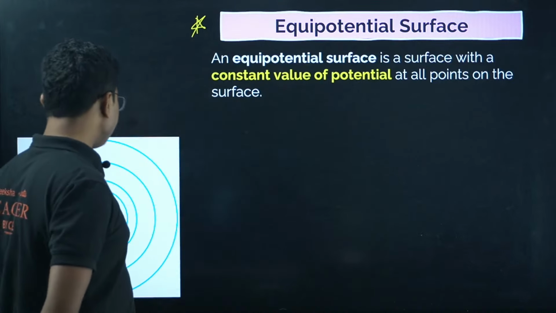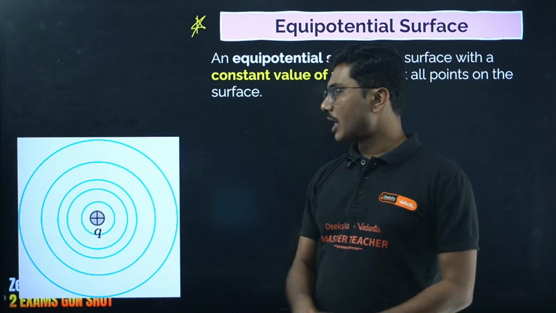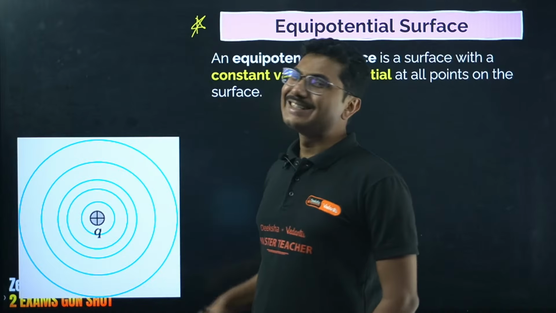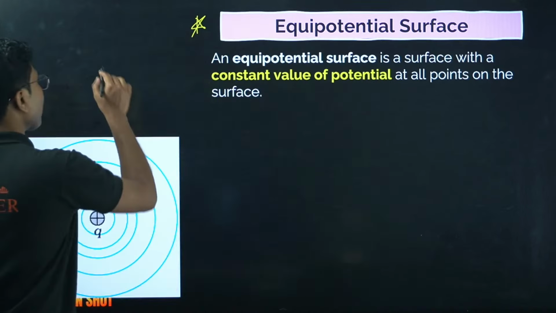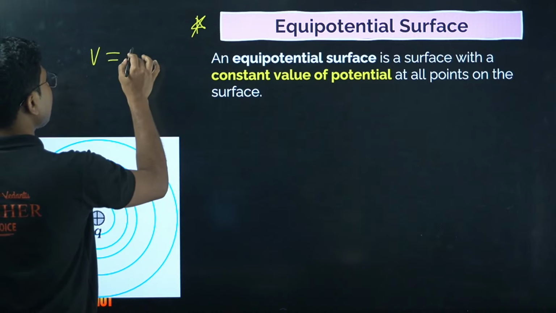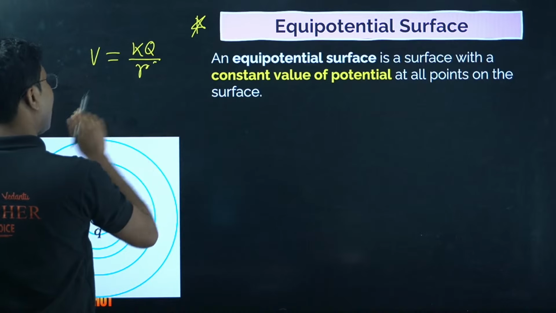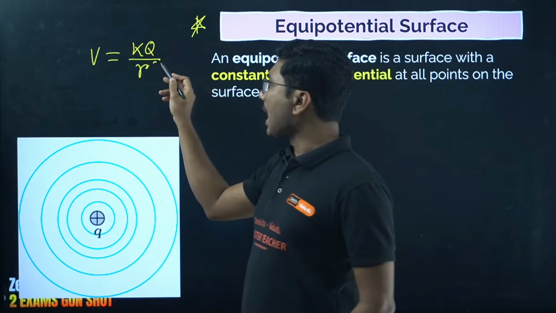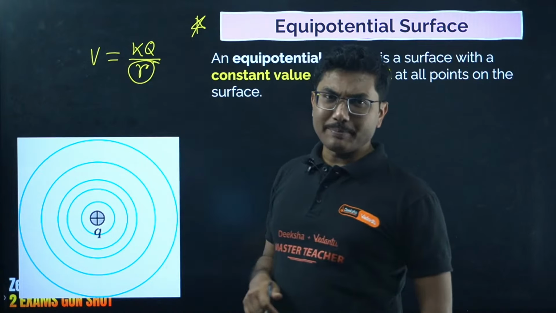If you consider a point charge, what is the formula for potential due to a point charge? It is kq by r, not r square, sorry. So if you keep this r constant, the potential value will be the same.